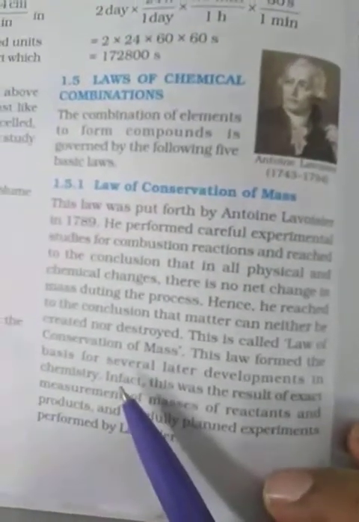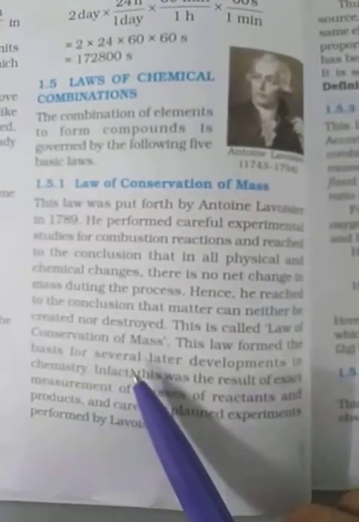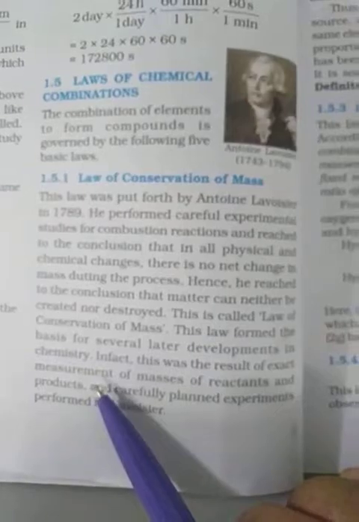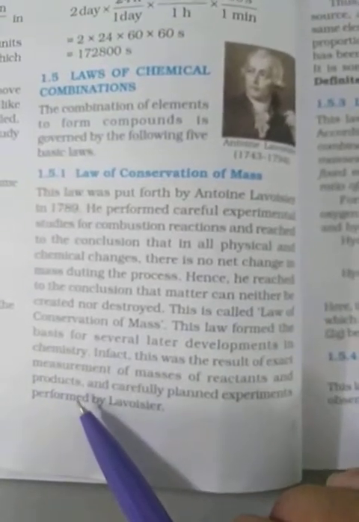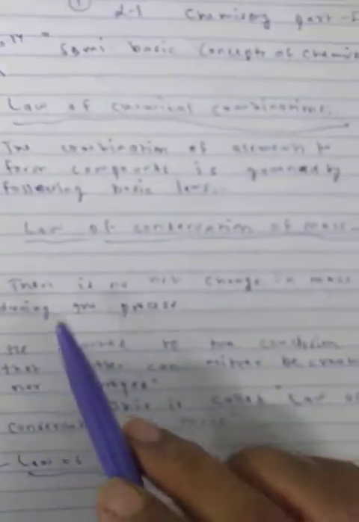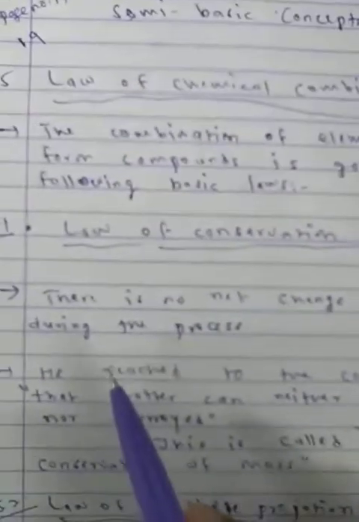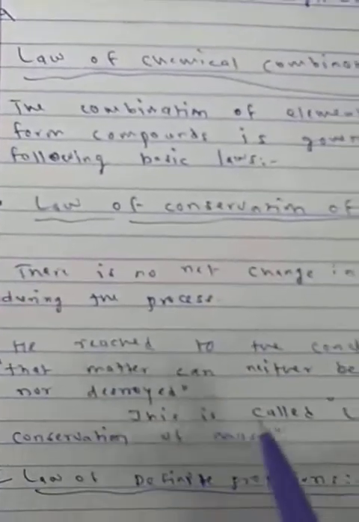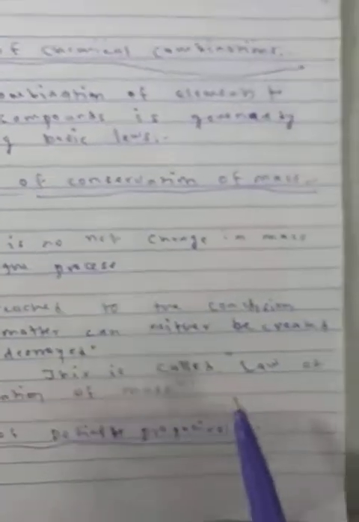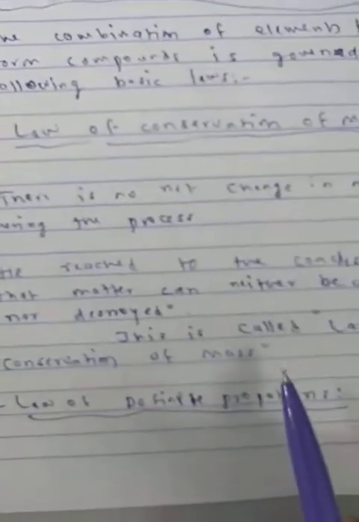This law formed the basis for several later developments in chemistry. In fact, this was the result of exact measurement of masses of reactants and products, and carefully planned experiments. There is no net change in mass during the process. He reached the conclusion that matter can neither be created nor destroyed. This is called the law of conservation of mass.